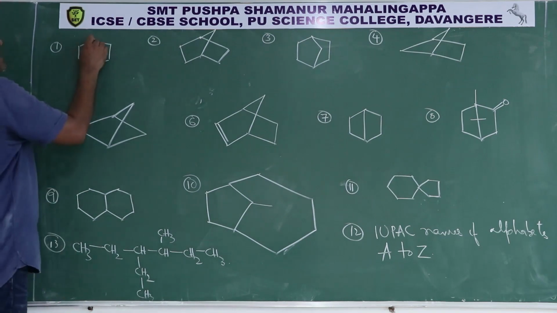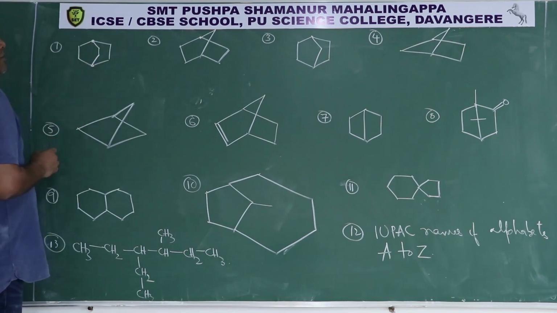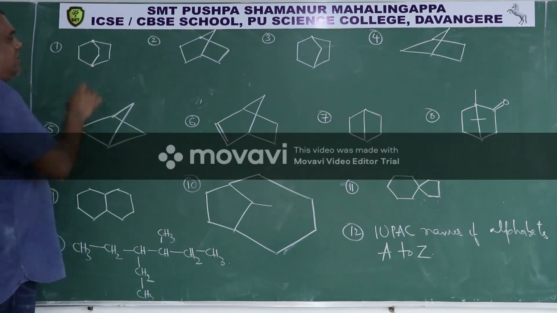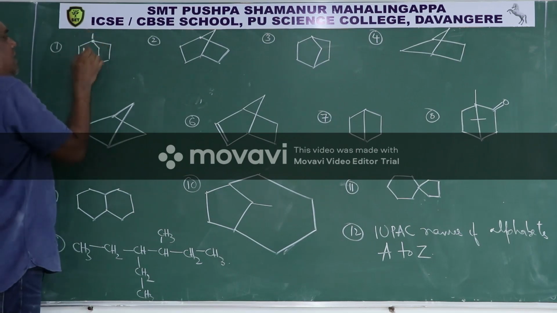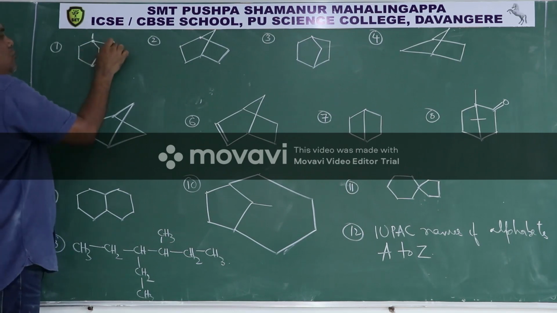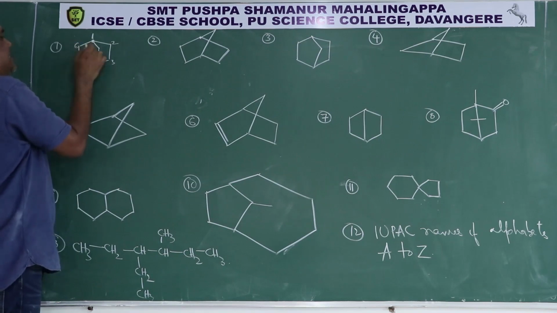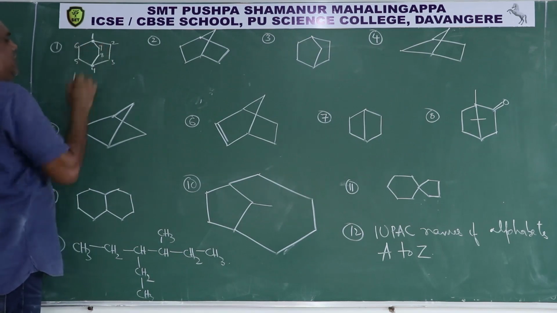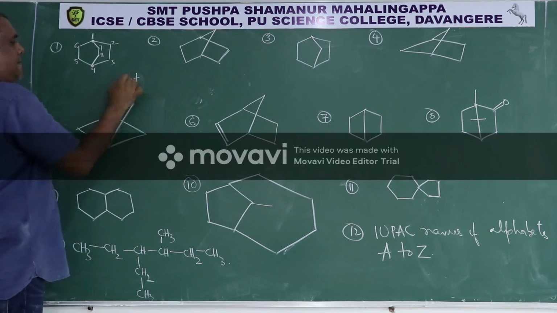So this is the bridge head. This is bridge head. You should give numbers from any one of the bridge head and proceed through the longer chain. So 1, 2, 3, 4, 5, 6, 7, 8. So root word is oct.